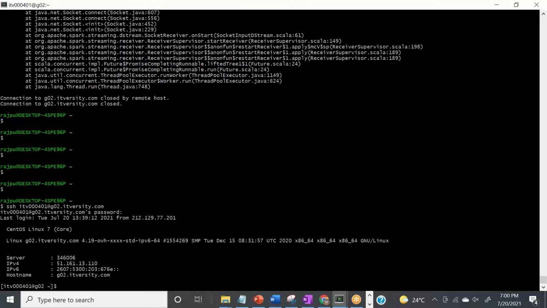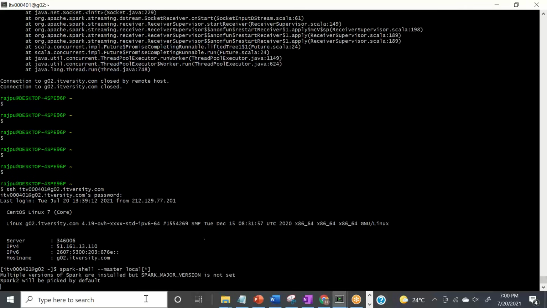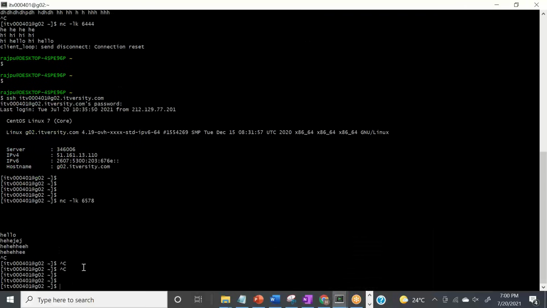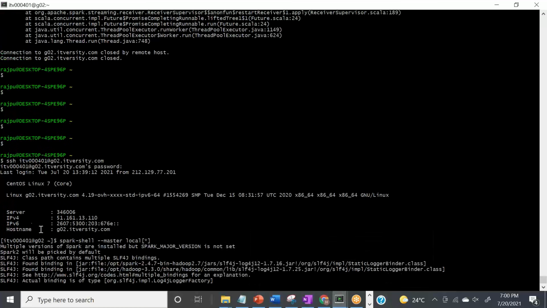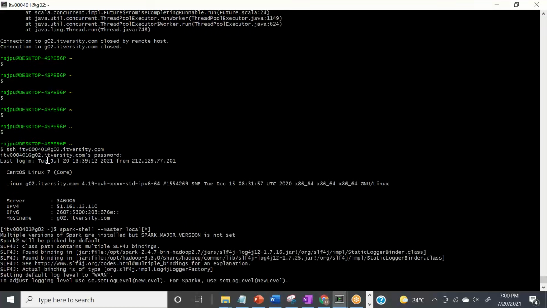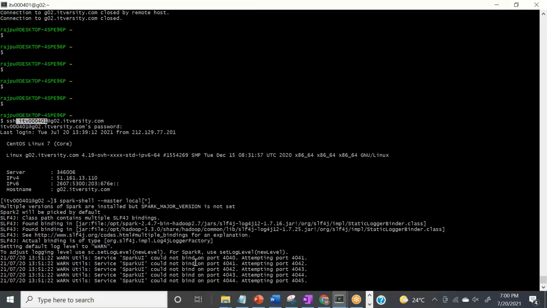Now I'm connected to the cluster, which means I'm connected to this particular network Linux machine. On this Linux machine, I want to start my Spark Shell in local mode. This is important, because these two sessions, IT401 and IT401 here, should be on the same machine. That's why I have started Spark in local mode, so that my master will be on the local.